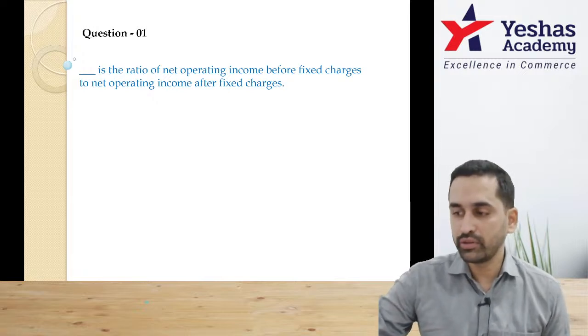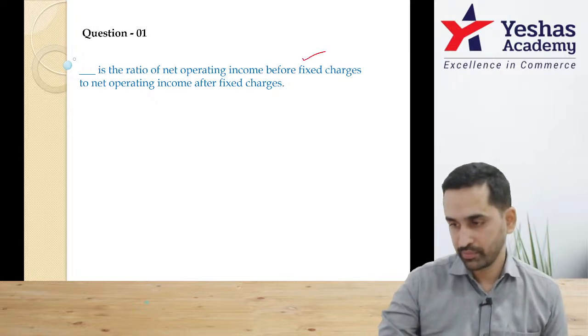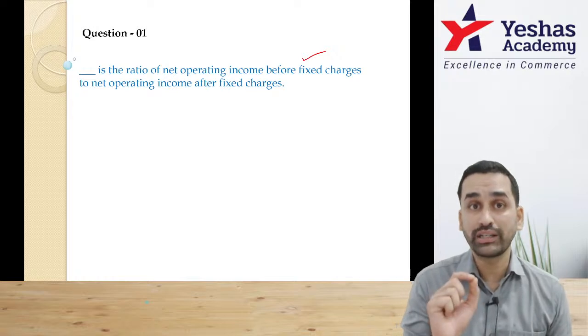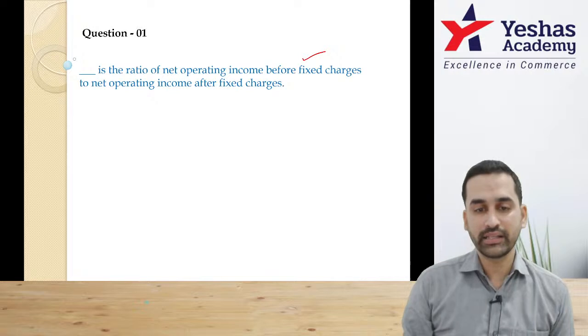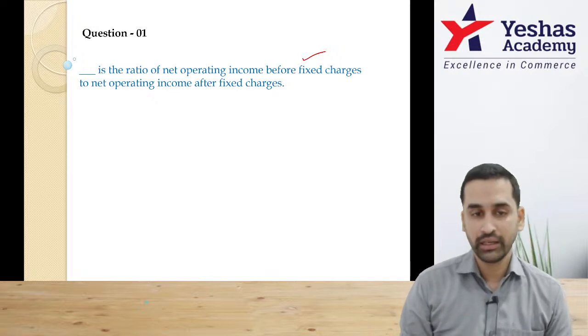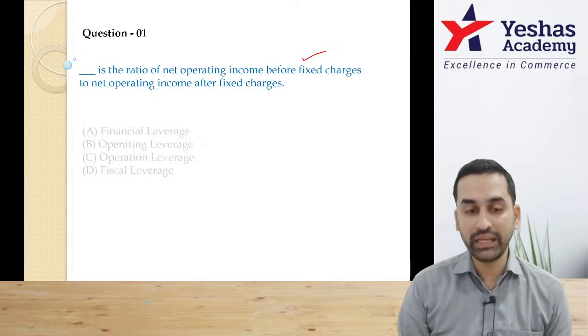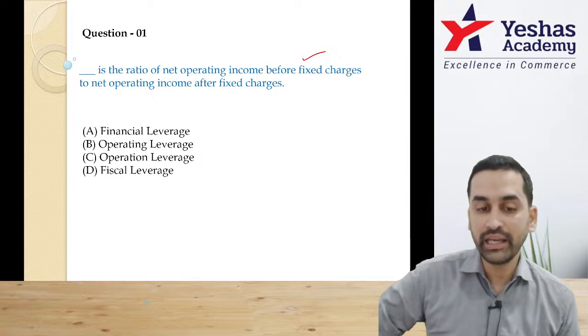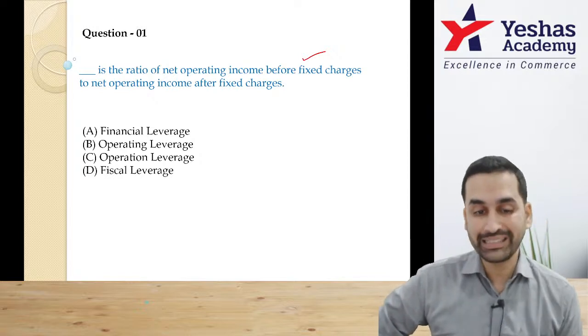What is the meaning of net operating income before fixed charges? That means they're talking about contribution before fixed charges. And next line says after fixed charges. That means they're talking about EBIT. Now, which ratio will connect contribution to EBIT? Is it DFL, DOL, or option C, operation leverage?